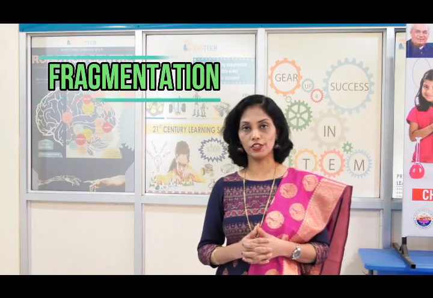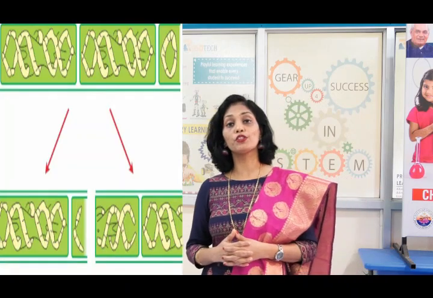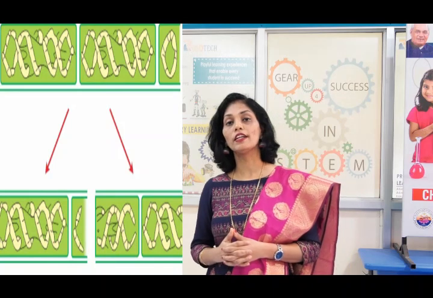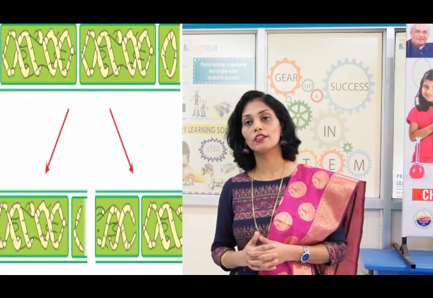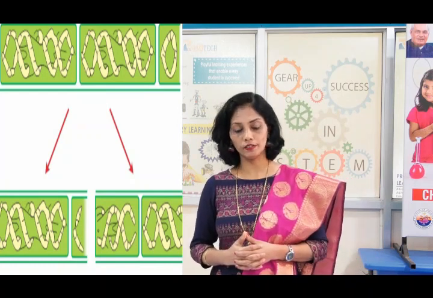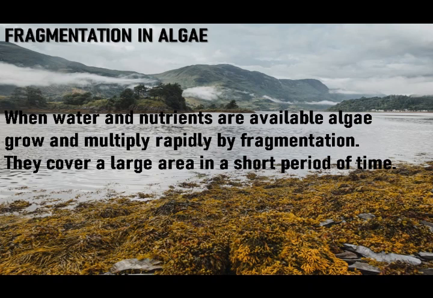Our next method of asexual reproduction is fragmentation. Some algae reproduce by fragmentation. So algae are slimy green patches which are found in ponds and in stagnant water bodies. When algae matures, it breaks up into 2 or 3 fragments, and each fragment develops into an individual organism. If water and nutrients are available, algae grow and multiply rapidly by fragmentation. They cover a large area in a short period of time.